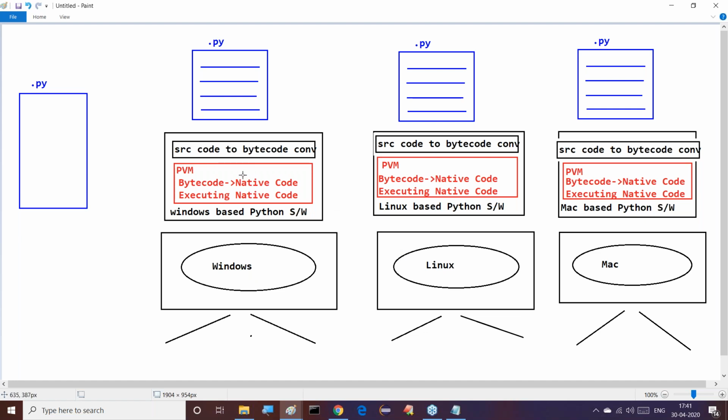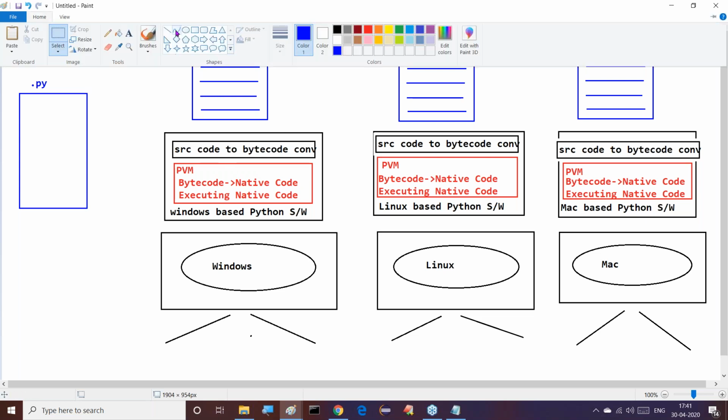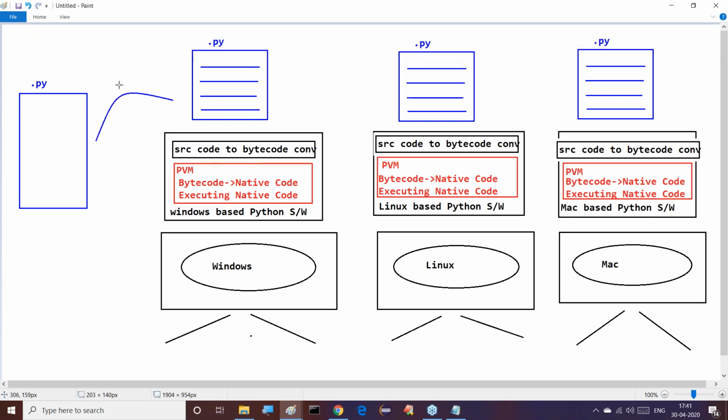3 operating systems I have taken, corresponding Python software I provided at each and every machine. Then the program I prepared in one operating system, I copied the same program through my pen drive. I'll go to all the other systems, I'll copy the same program on all the other operating systems. And directly I started execution. And successfully my programs are executed in all the cases now. Without having any change, we executed our program in all the cases.